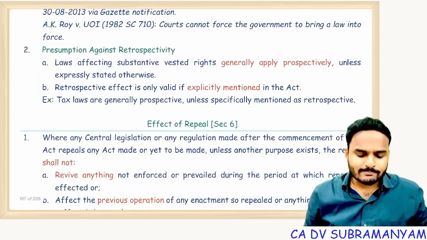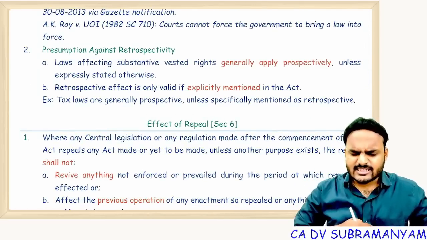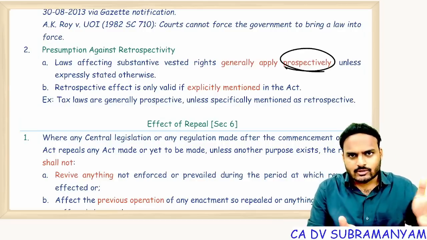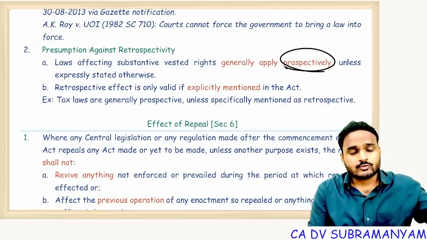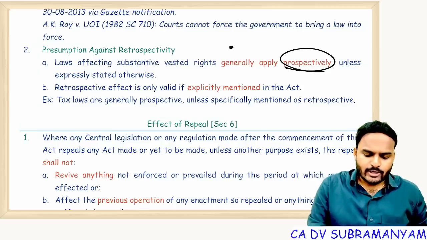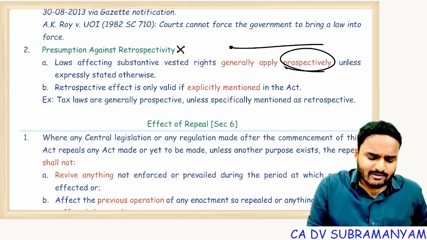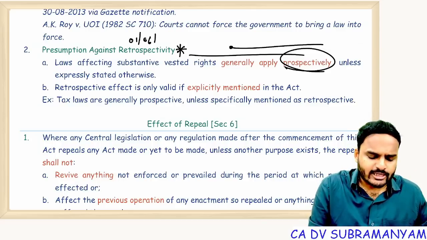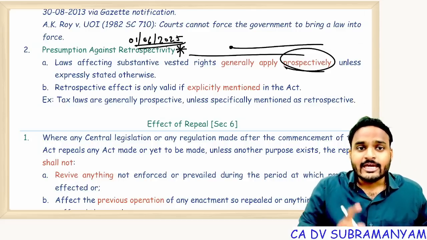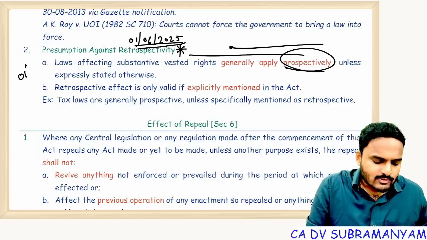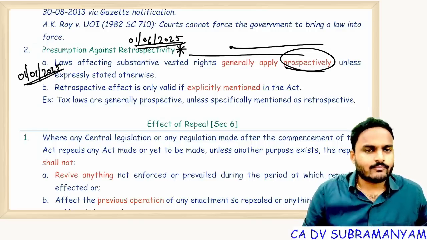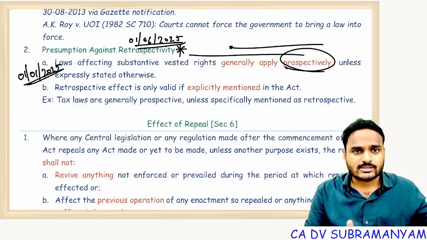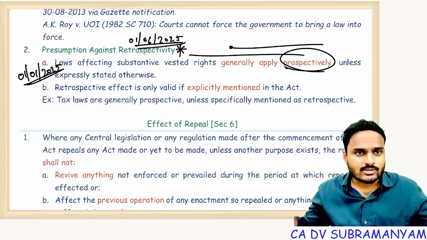Presumption against retrospectivity. Generally, if nothing is mentioned, all laws have prospective effect. That means from a specific date onwards, from now onwards to the future. Prospective means from this point onwards. Retrospective means a backward point of view. Standing on 1st June 2025, for example, if I make laws telling that these laws will apply from 1st January 2025, this is said to be retrospective effect. Prospective means from the date specified onwards. Retrospective means from a back date onwards.